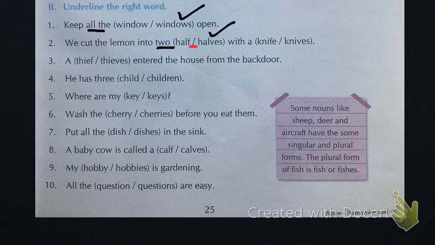Then, so here you can see that we have two half lemons, so it becomes halves. Okay,